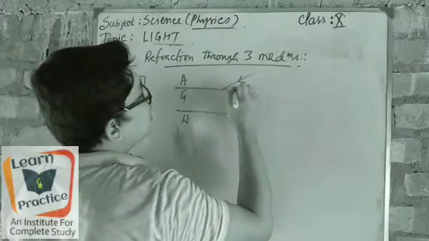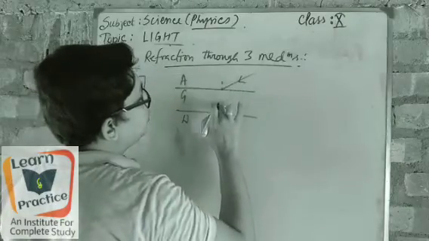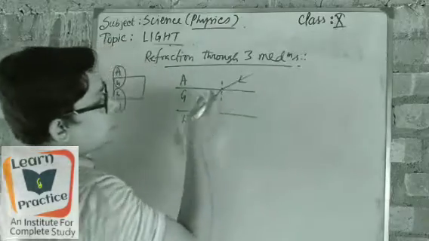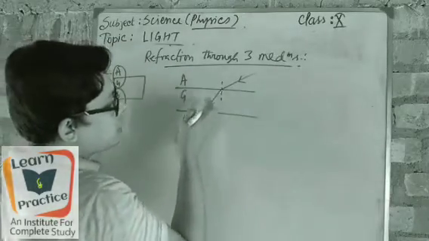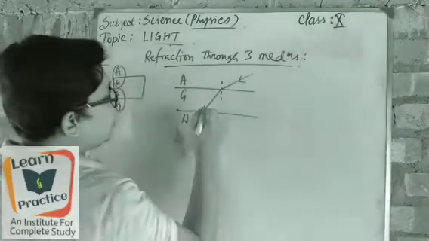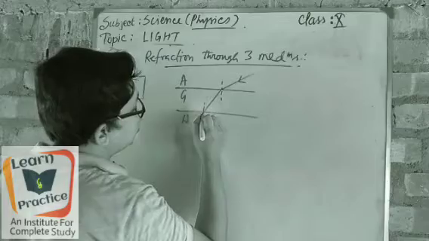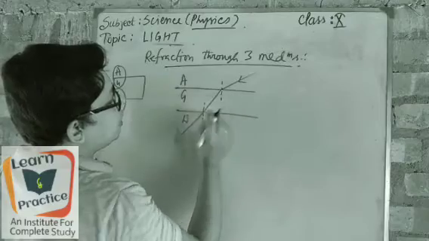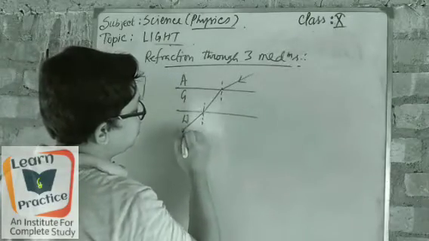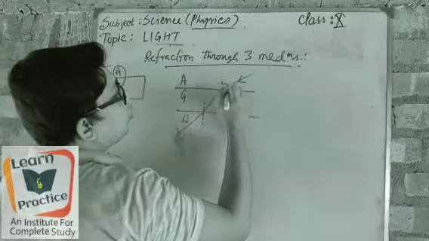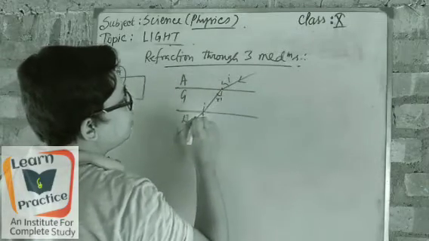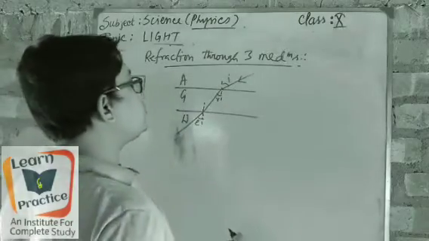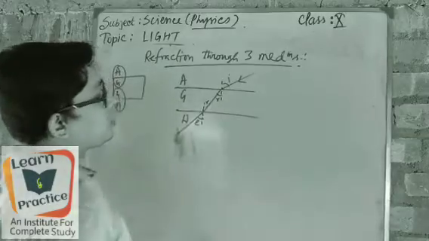First of all, the light is passing along the normal. Look, when it comes from glass, it has already changed its angle and bent. Next, it passes through again, and look, it has changed here too. Here it is incident, and it is emergent. We are writing emergent here, but it is also refracted, not reflected, refracted.